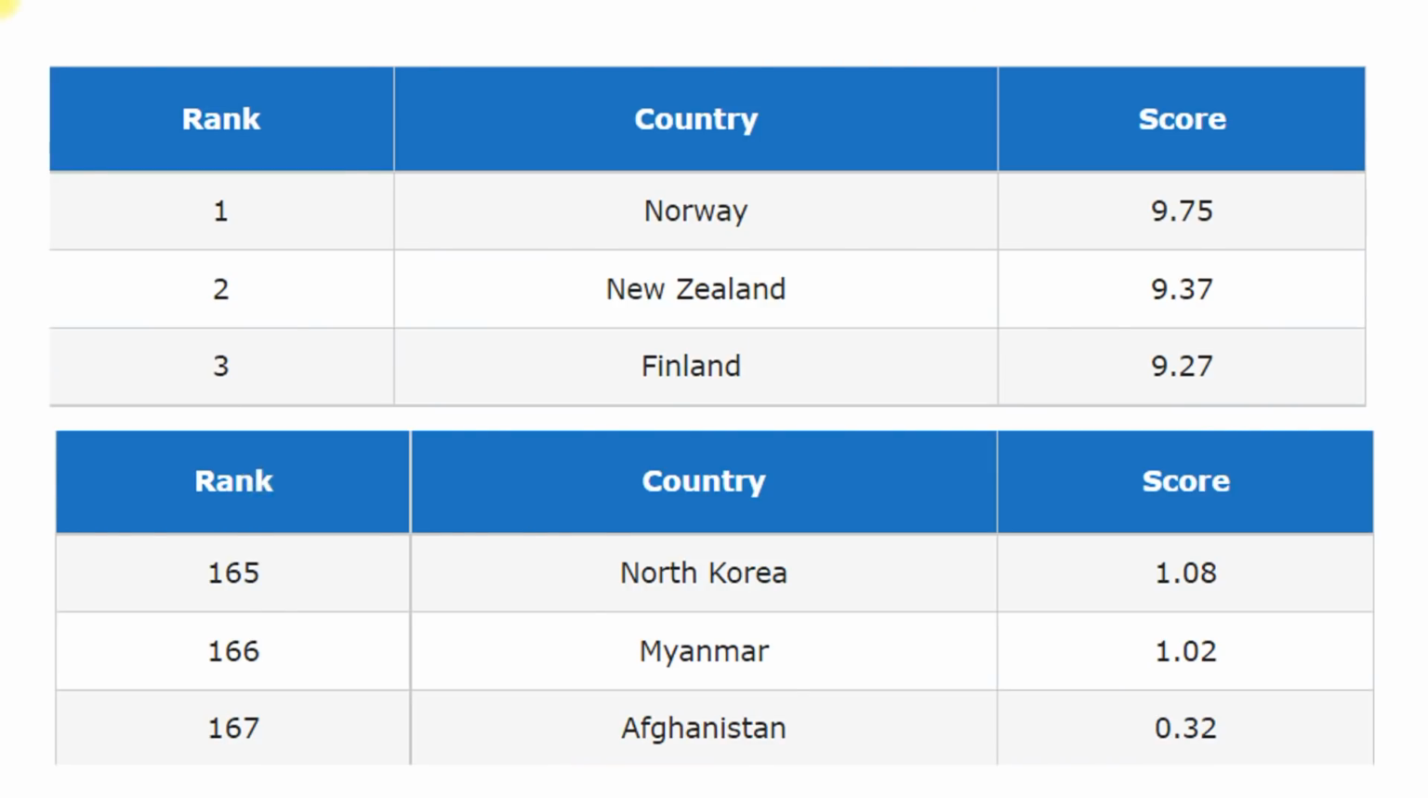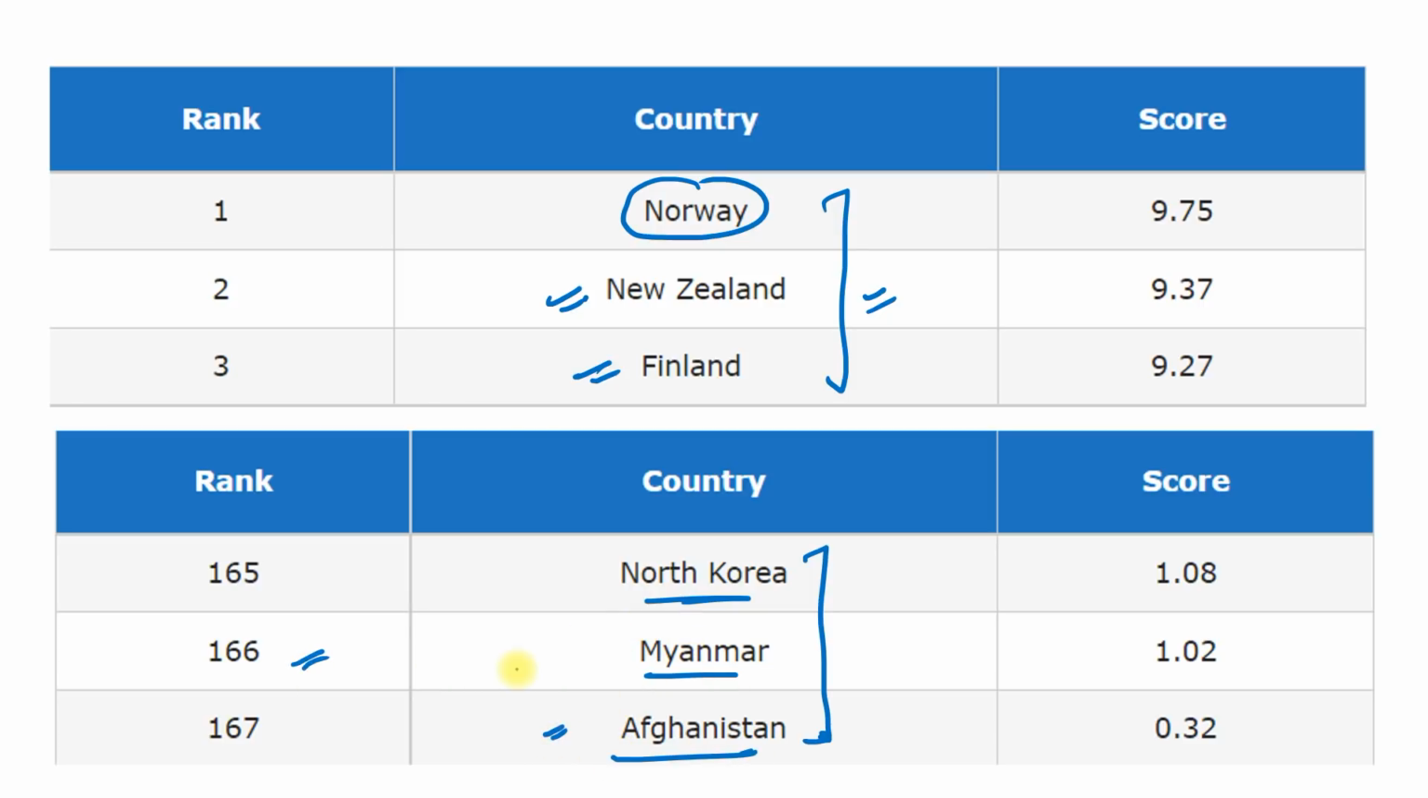Now we are moving to the next question, but you can also see this. Top country is Norway, second rank goes to New Zealand and third rank goes to Finland. You can remember the three countries and these are the least countries. North Korea is at 165, Myanmar is at 166 and Afghanistan is at 167. Remember this. Moving to the next question.